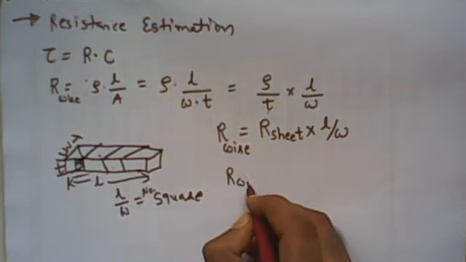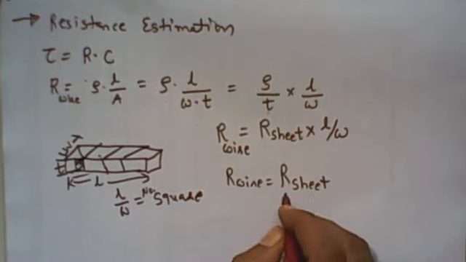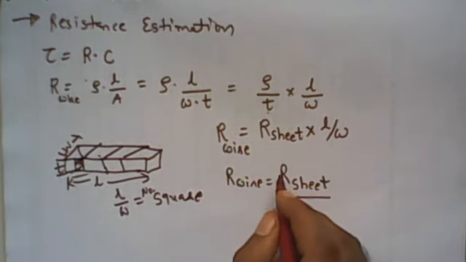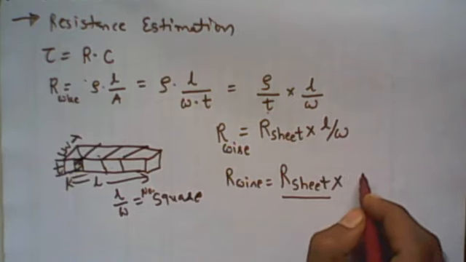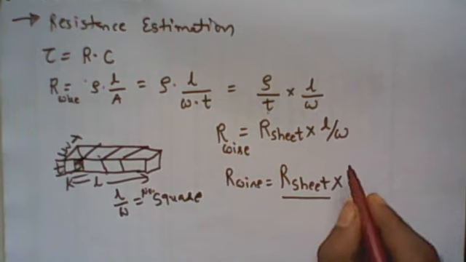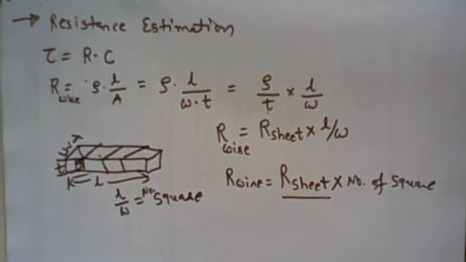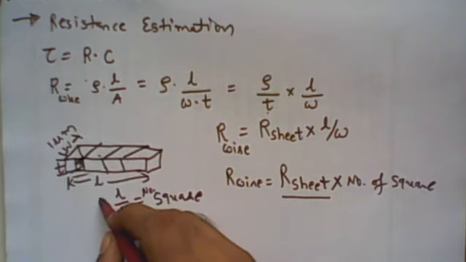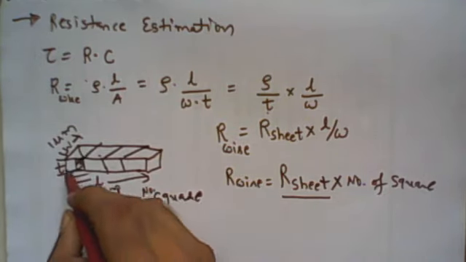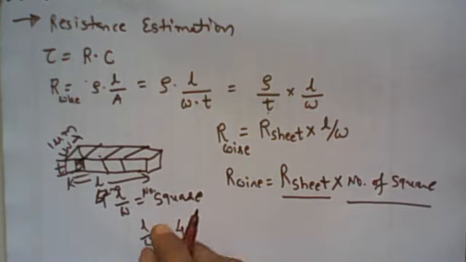So R wire, the normal equivalent resistance of a wire, is the sheet resistance R sheet. Sheet resistance depends on the resistivity of the material multiplied by the length in terms of the number of squares, right? Suppose W is 1 micrometer and length is 5 micrometer, then the number of squares is 5. If it is 4 micrometer, then L divided by W is equal to 4. So here the number of squares is equal to 4.